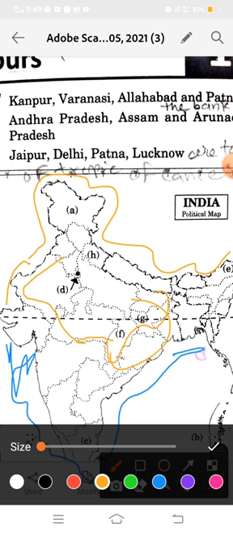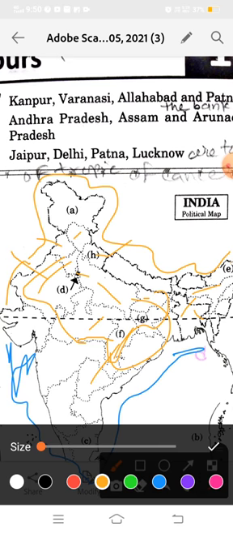So which are the states? You can give the answer: Rajasthan, Punjab, Haryana, Delhi, Uttar Pradesh, Uttarakhand, Himachal Pradesh, Bihar, Chhattisgarh, Madhya Pradesh, Telangana. Also here Arunachal Pradesh, Assam, Meghalaya, Tripura. These are the states which never touch the sea. These are far from the sea.